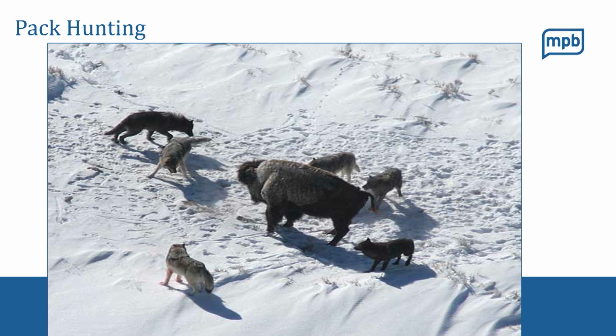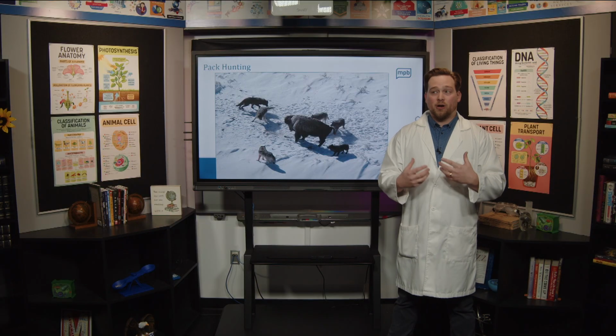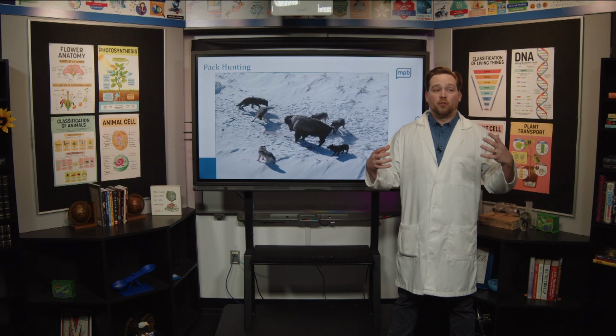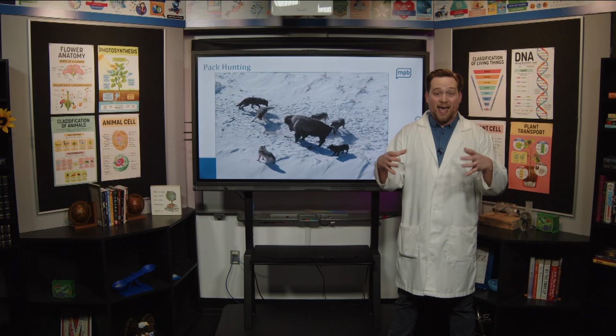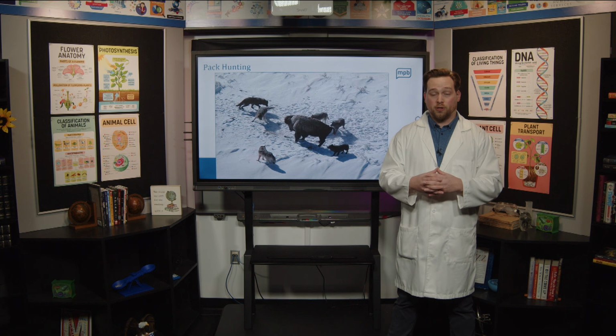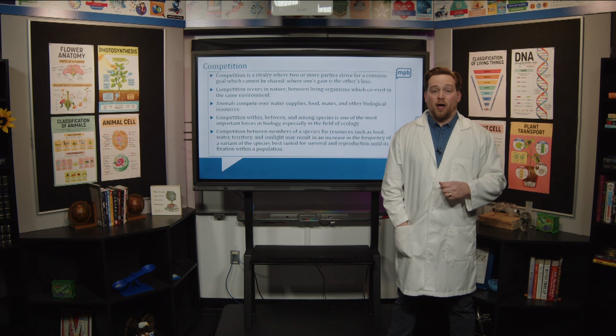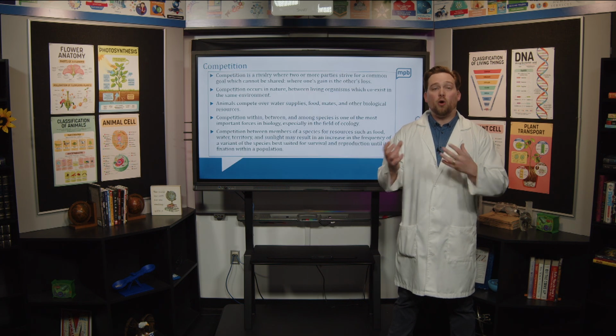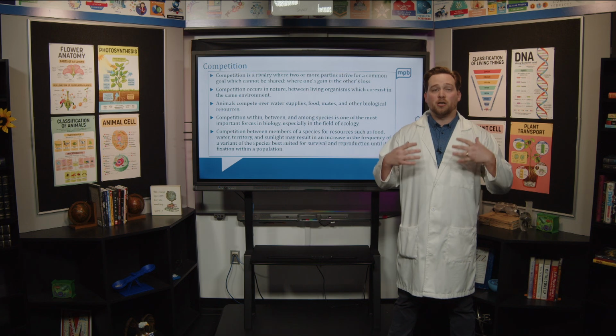When you compare them to things like the big cats and the bears, wolves are not as fast and they're not as strong as some of those organisms. Their real strength comes from working as a team. Because they can work as a team better than most other organisms, they can hunt prey that are much larger than themselves. Okay? So another form of this co-evolutionary relationship is something known as competition.